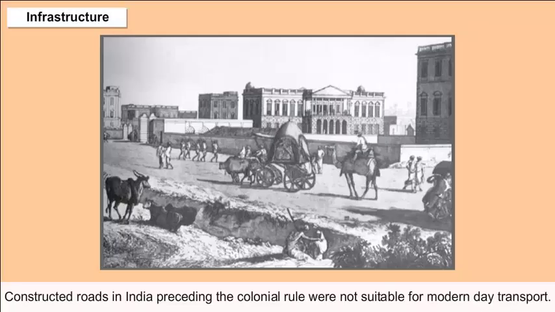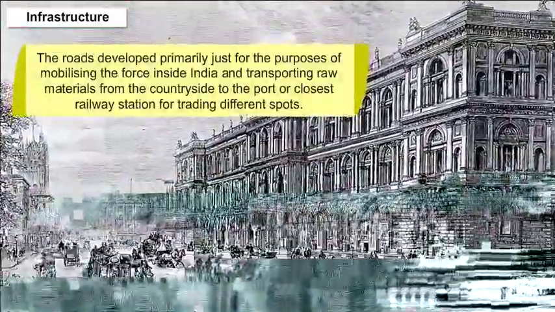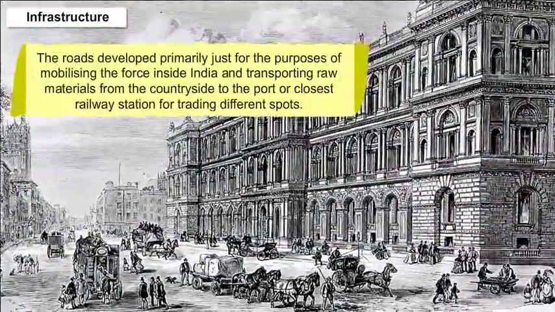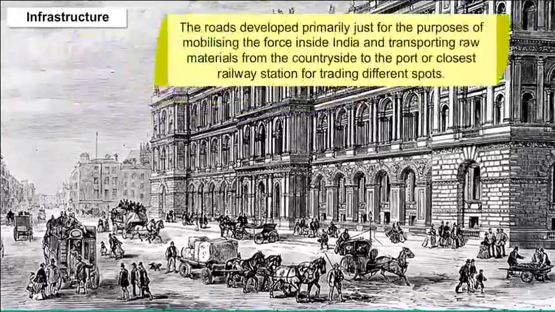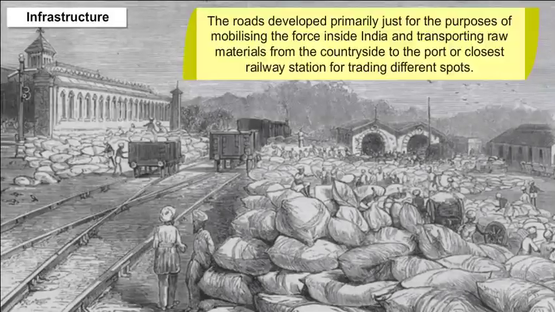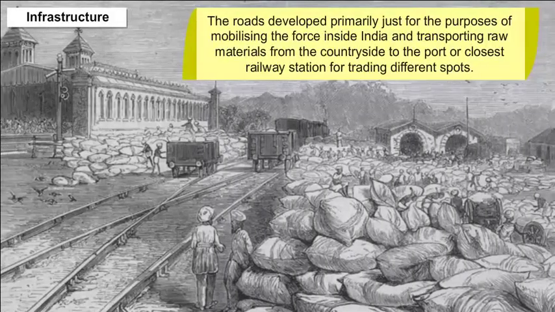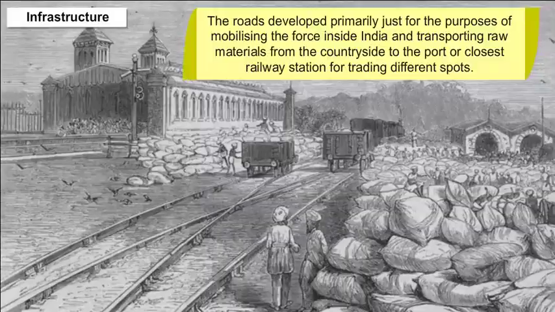Infrastructure. Constructed roads in India preceding the colonial rule were not suitable for modern-day transport. The roads were developed primarily just for the purposes of mobilizing forces inside India and transporting raw materials from the countryside to the port or closest railway station for trading at different spots.